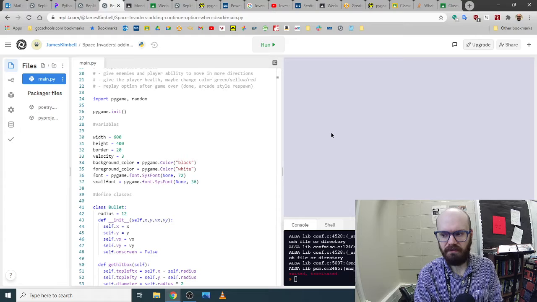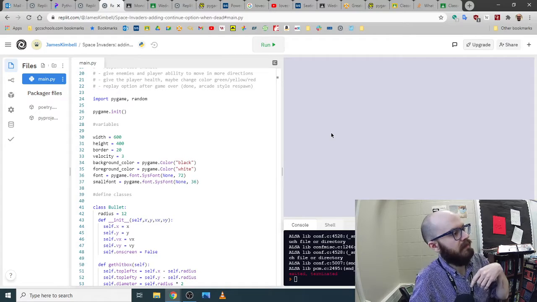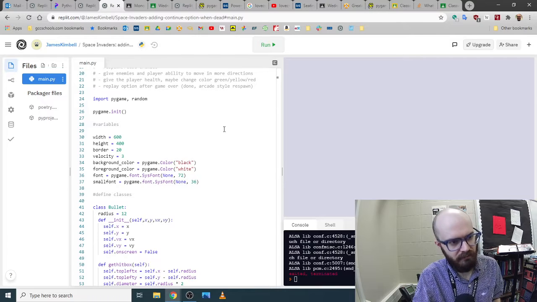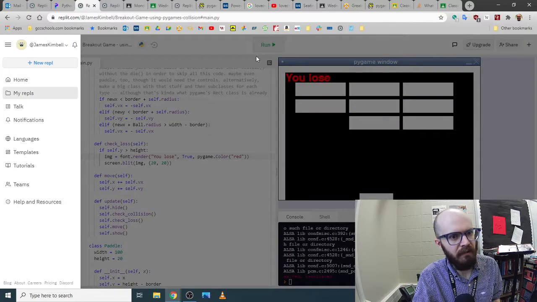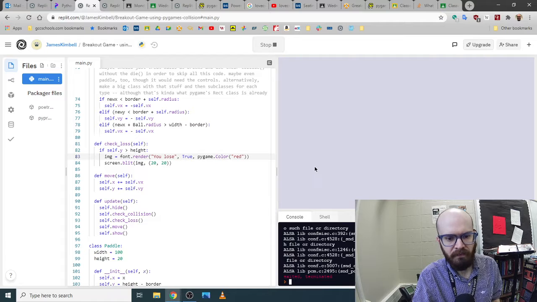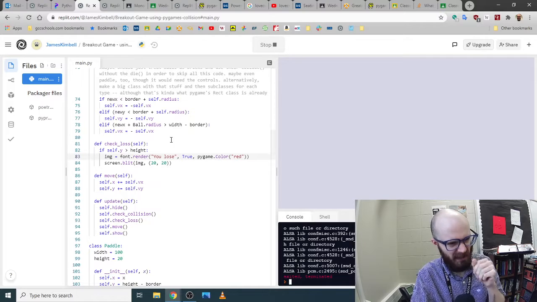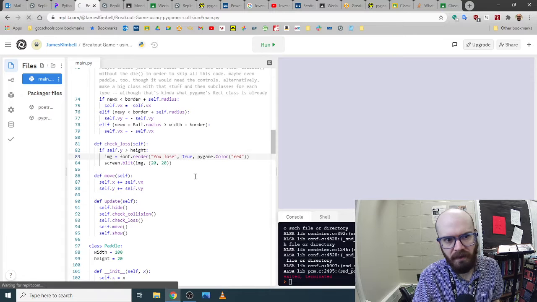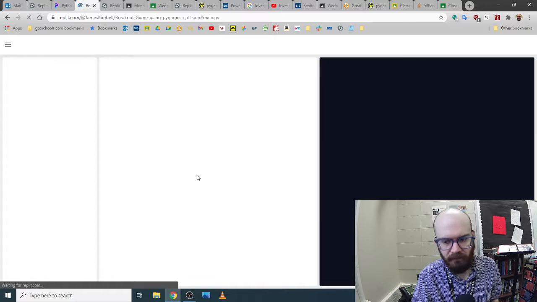Now, you can do that. You can add text that says game over, you died. You can add text that says you win when you get the good outcome. Here's an example of that in my breakout game. I added a little bit of text for win and lose. I don't know if it's going to run. Sometimes it gets pretty choppy if you have two running at the same time. So you might have to refresh the page, and if it doesn't work, I'll just try again later.